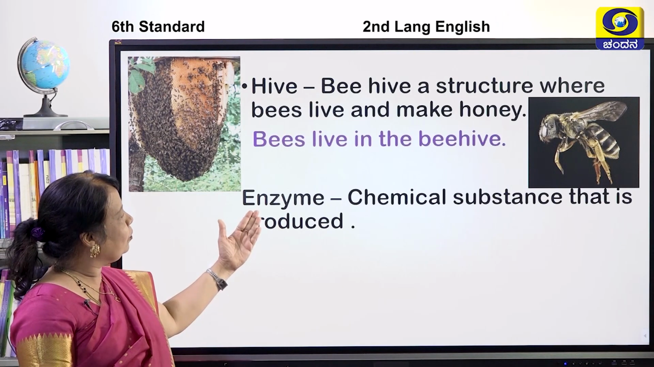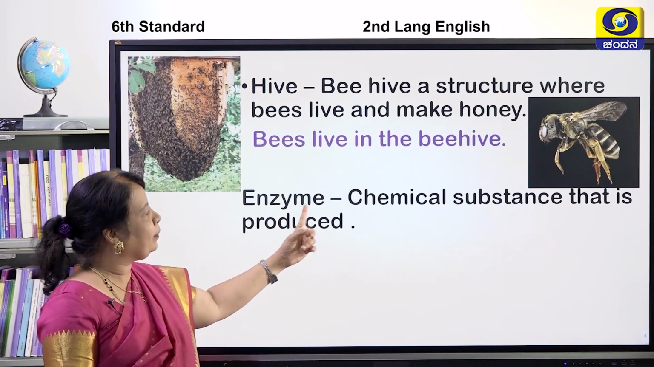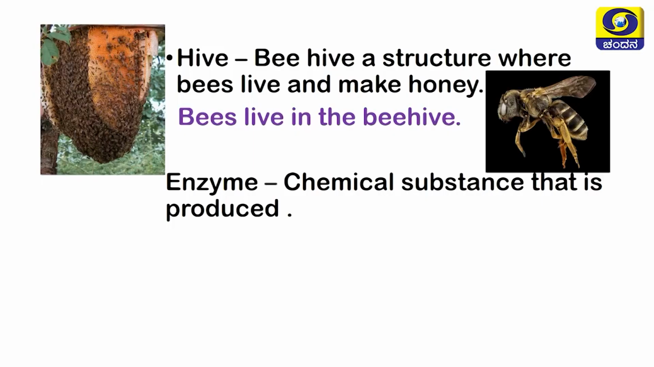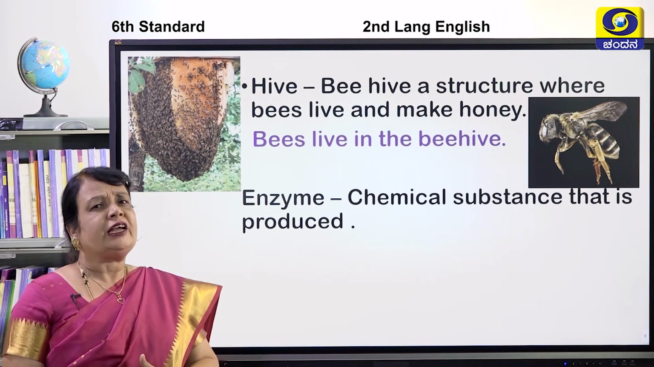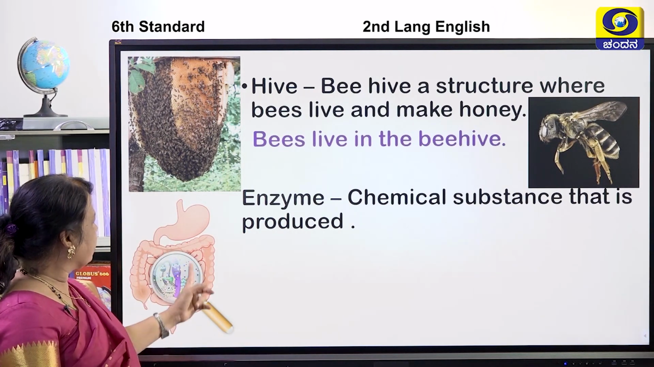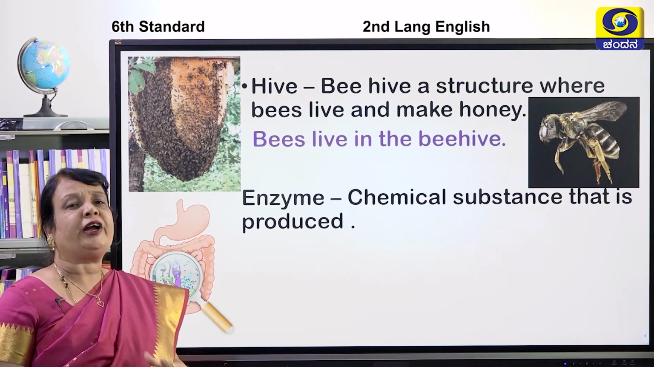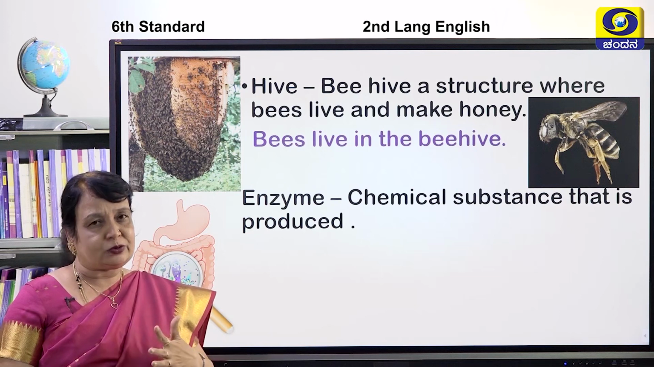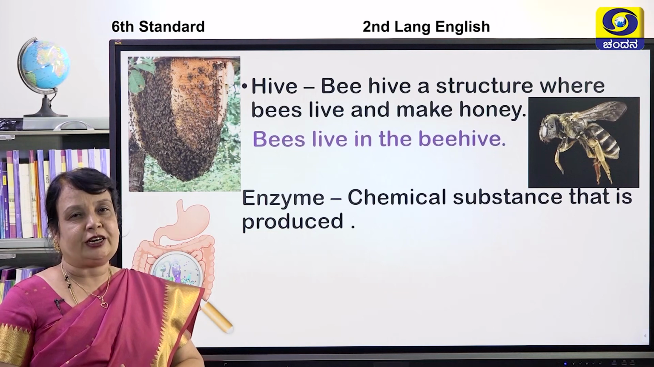Now I have one more word which is a new word for you, enzyme. E-N-Z-Y-M-E. It is called as enzyme. Yes, children, chemical substance that is produced. Children, here enzyme is something which is produced in our stomach. Can you see, children? This is a picture of a stomach. Enzyme means some fluid is produced. For example, in our mouth also there is saliva which is produced, and enzyme is something which is produced in the stomach to help for digestion.